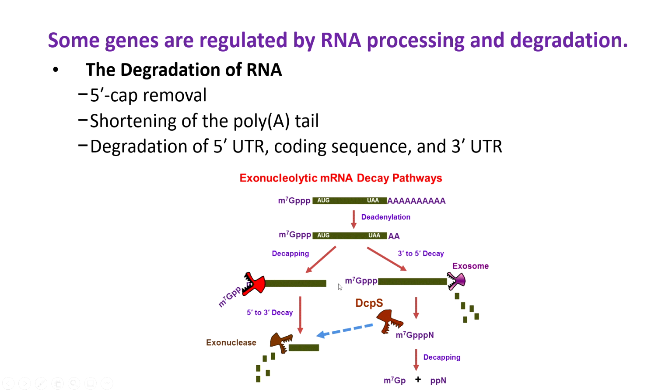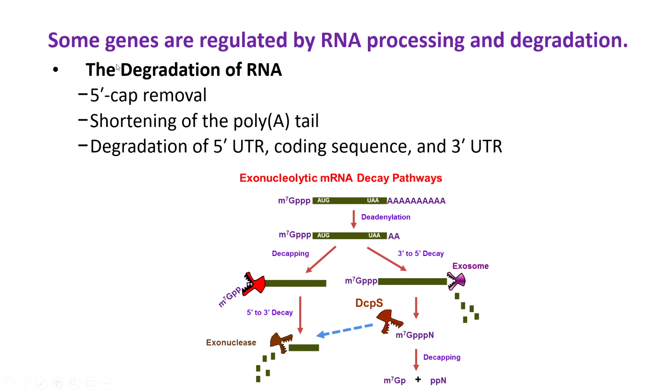That will reduce expression. If you then decap it, that will reduce expression even further. Even though the mRNA is still intact, without the cap and without the poly A tail, the ribosome is not stable enough to actually make enough protein. Maybe some will be made, but not a lot. And then after you decap, the third level would be degrade the mRNA transcript altogether. Remember that the presence of the cap also protects the mRNA transcript from exonucleases that degrade in a 5' to 3' direction. Without the cap, exonucleases are now free to bind to this messenger RNA and chop it up to bits.